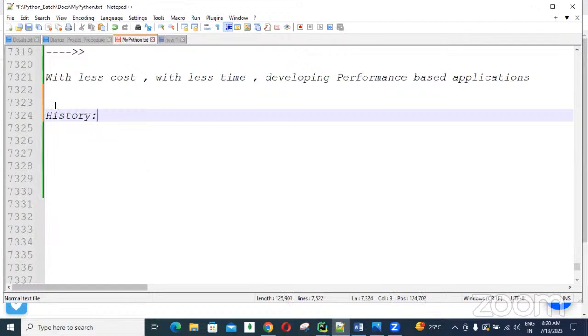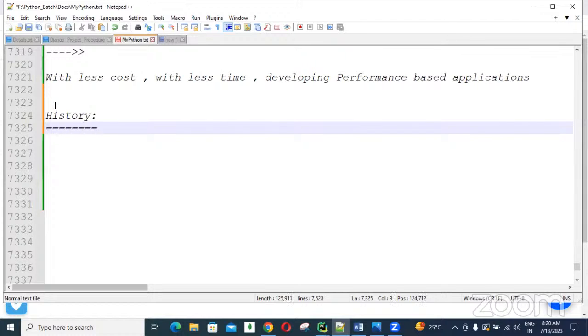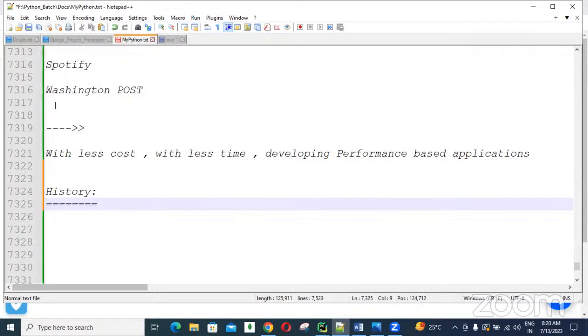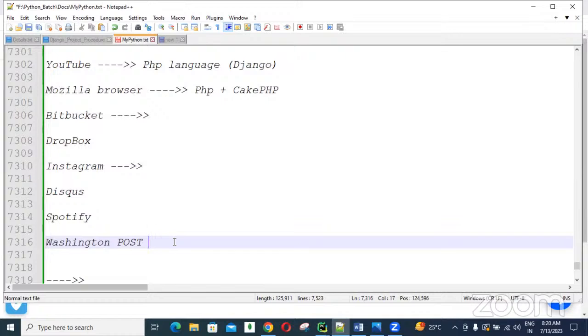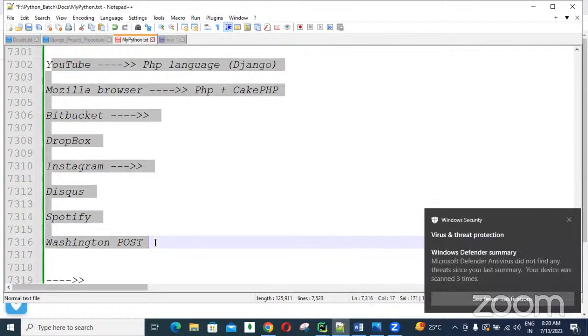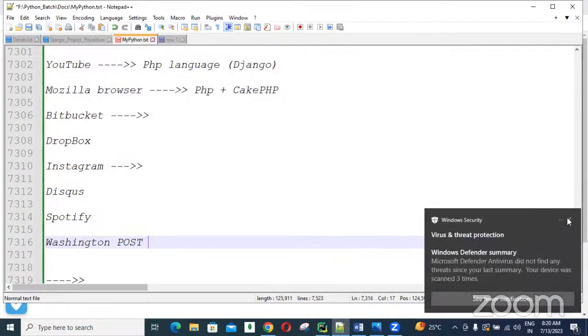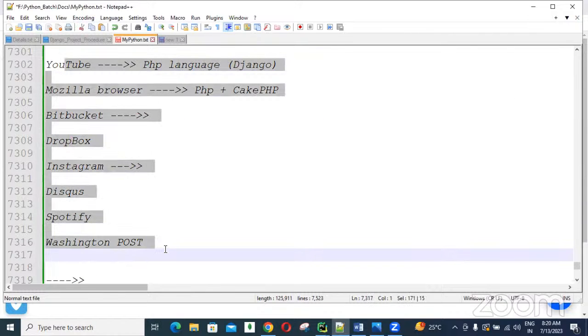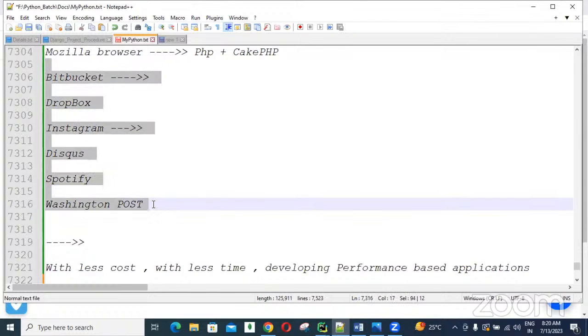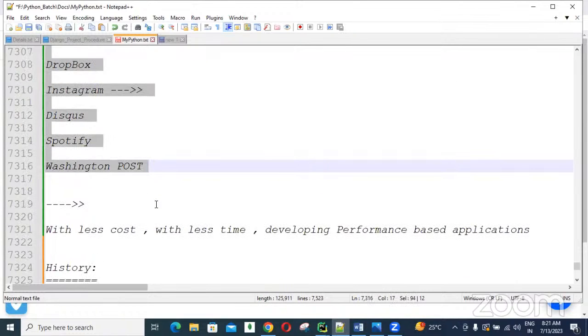So, using the Django framework, what kind of applications are we designing? I said so far, guys. First of all, a framework is software which is used for developing applications. Django is a framework. Using the framework, we can develop other applications, like all these applications which are required by users in real time. Users are getting a lot of benefits from these things, so for developing these kinds of applications, we are using the framework. Django is one of the frameworks, guys.